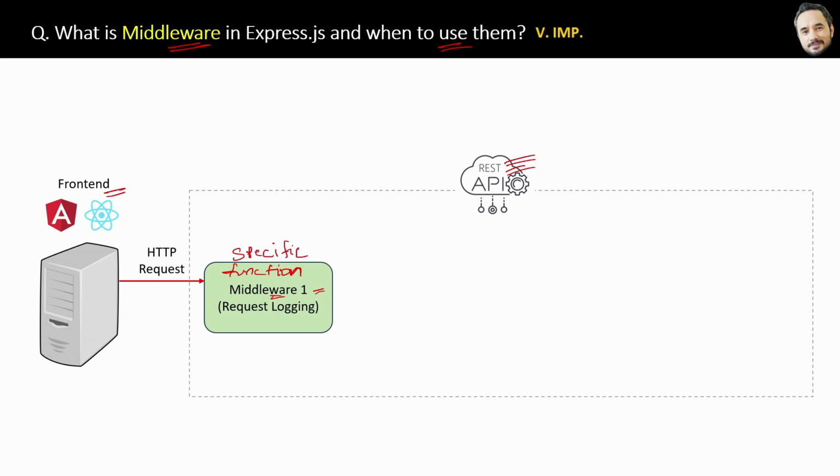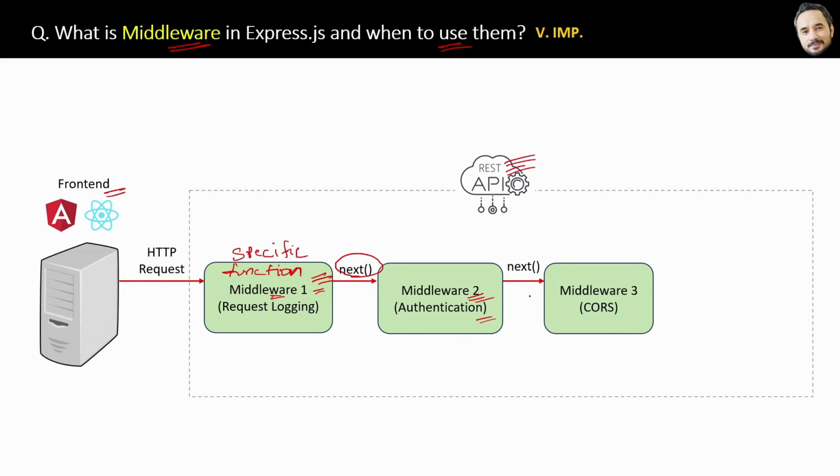Okay, clear? All right, now this middleware or function will perform some logic inside it. Here with the request it will perform the logic, and then by using the next method it will pass the HTTP request to the next middleware. Okay, then this second middleware will also execute the code inside it and pass it to the next middleware.